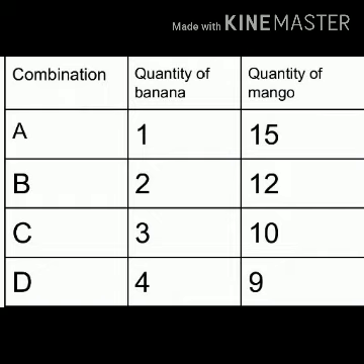So an indifference curve is a combination of two goods that gives the same level of satisfaction to the consumer, right? In the table you can observe that if the consumer gets one more banana, he has to sacrifice some mangoes. If you want to increase the consumption of bananas, he must be ready to sacrifice mangoes, so that his total utility level remains the same, and it remains on the same indifference curve.